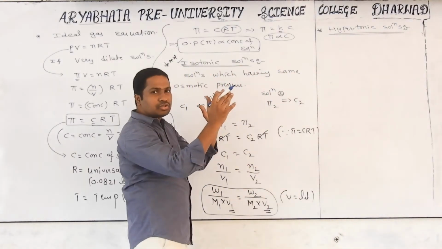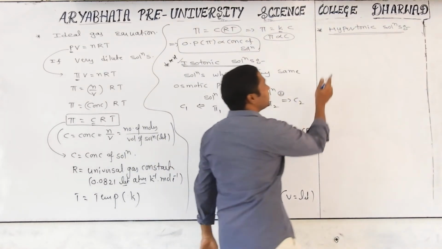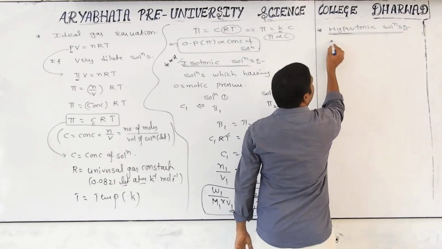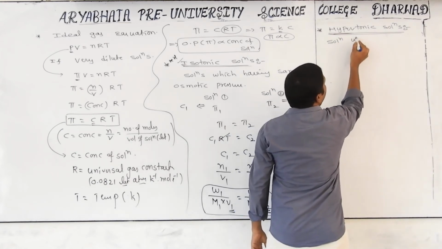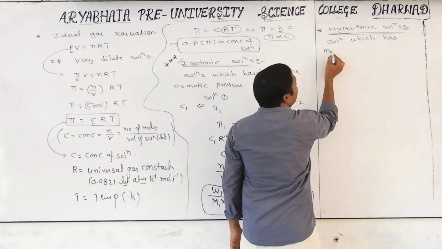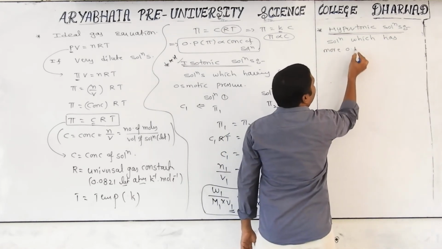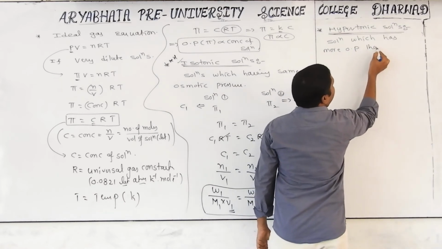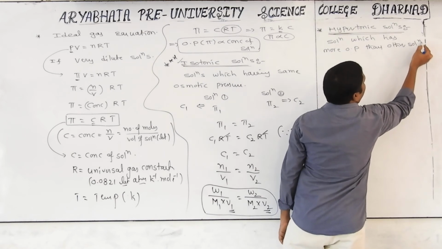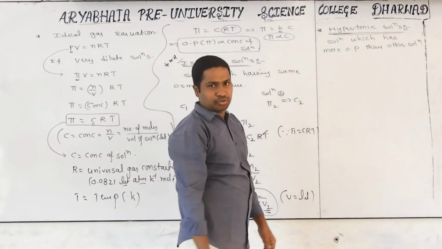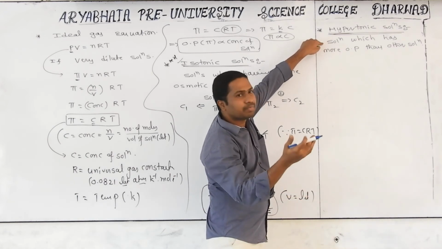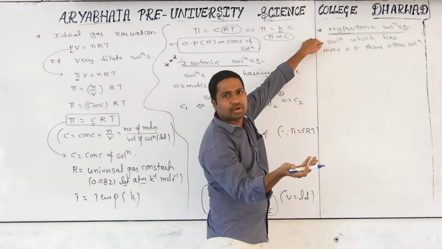Isotonic means both solutions have the same osmotic pressure, but hyper means more: a solution which has more osmotic pressure than the other solution is called a hypertonic solution.